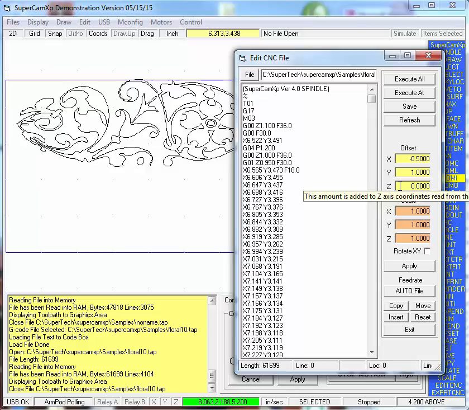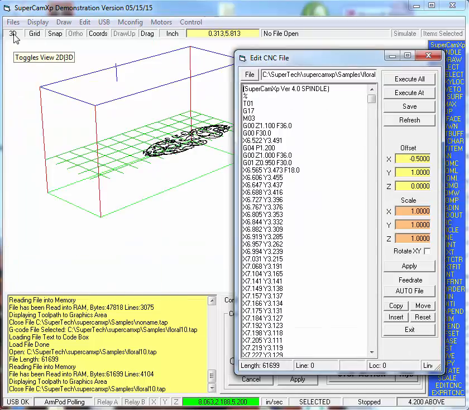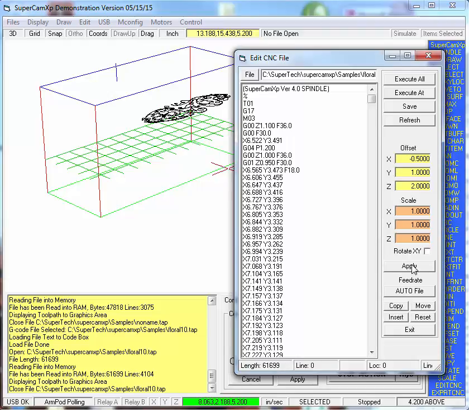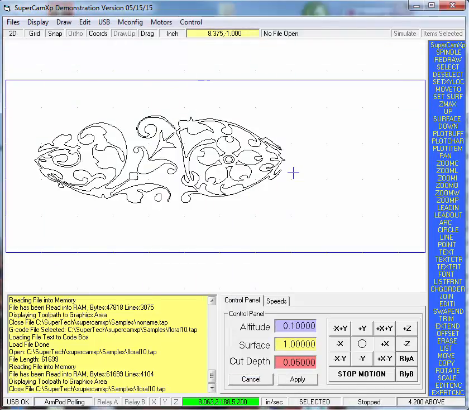Also, that is in relationship to the Z axis. You can add or subtract values from the Z, and that can be seen when I go into 3D. I'll click that, and on the 3D I'll put a 2 on the Z axis and apply, and it moves the cut pattern up. Again, if I just zero them, the actions aren't taken until I click Apply, and I'm going to click back to 2D